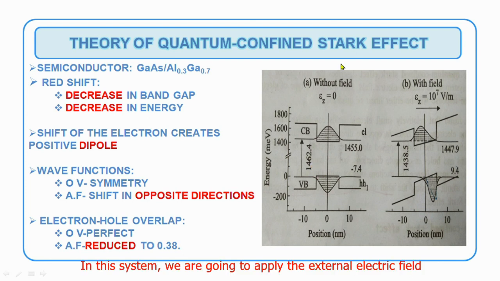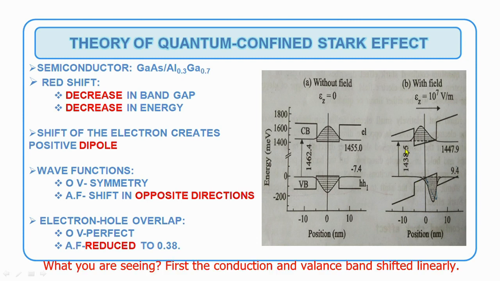So in this system, we are going to apply an external electric field of the order of 10 power 7 volt per meter. The response of the applied system is shown in figure B. Here you can see what you are observing. Can you find any similarities or differences between these graphs, A and B? Now you can compare figure A and figure B.